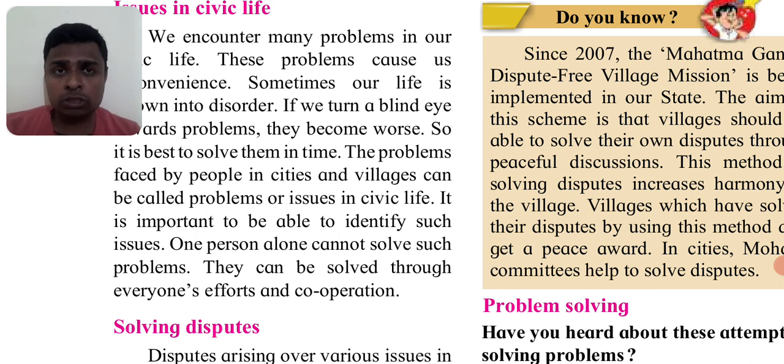One person cannot solve these problems. So the first step is to identify and accept that there are problems around you in the city, in the village. It can be a water problem, a garbage problem, or some other dispute. One person cannot solve this problem. So it's a collective effort. We have to come together. We need to talk, sit down, and then solve the problem by discussion.